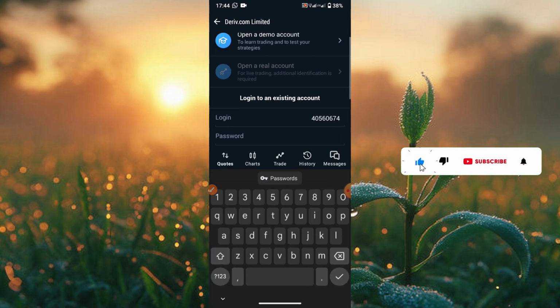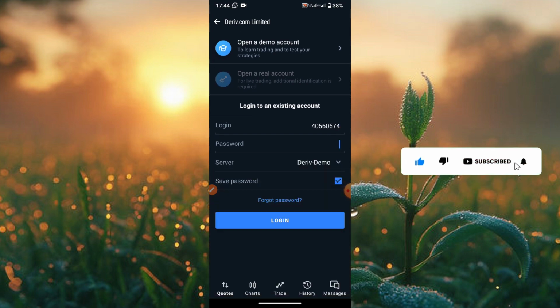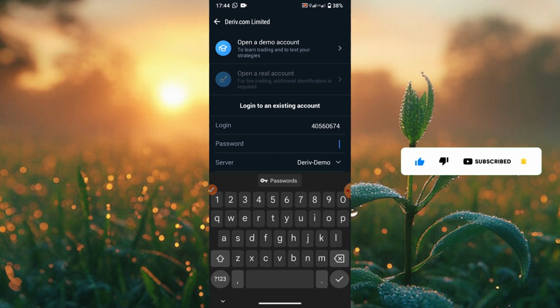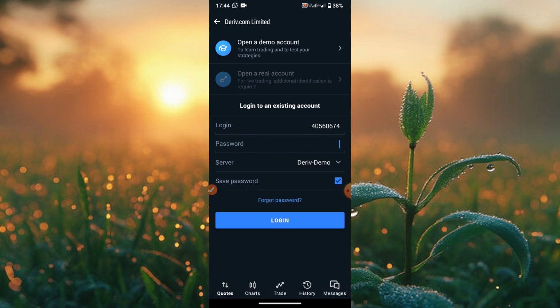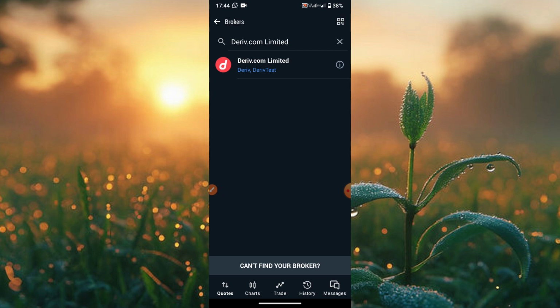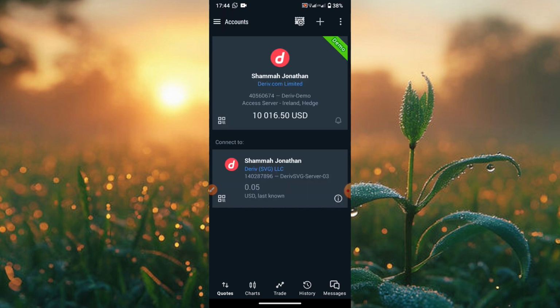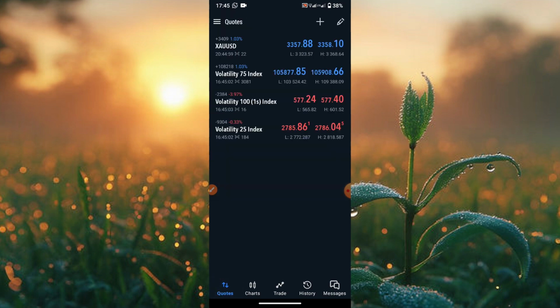Now remember, before I opened that account, there was a password I used. That same password you put there, you enter the password here, right? Once you enter the password there, click on Login, this login right here. Once you click on login, your account has been successfully created. You have logged in to your account, and you start seeing all this here. Just like this, you see different ones there. All right. Now once you have seen them, you come to your trade.